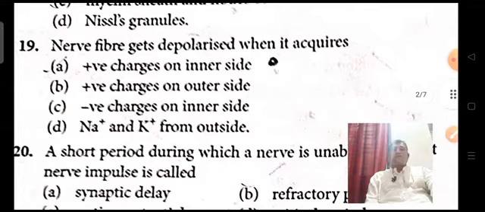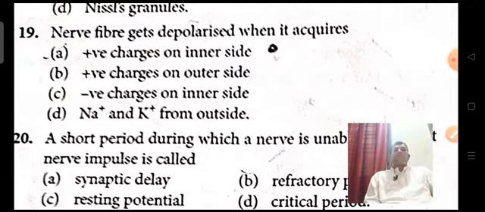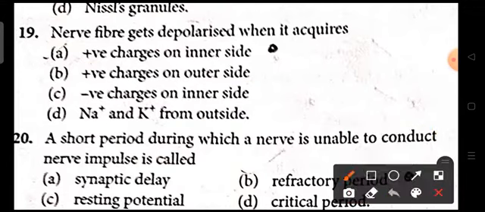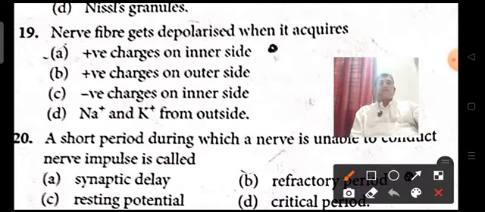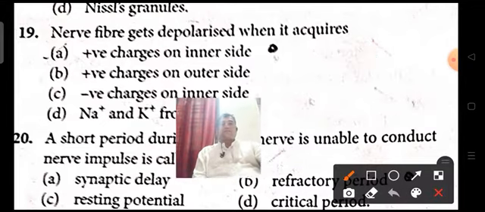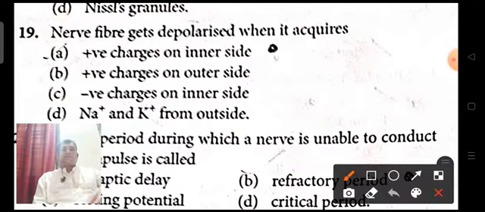Next one. Nerve fibers get depolarized when they acquire a charge. Anytime the term depolarization is used, please remember that it means a shift in ions.